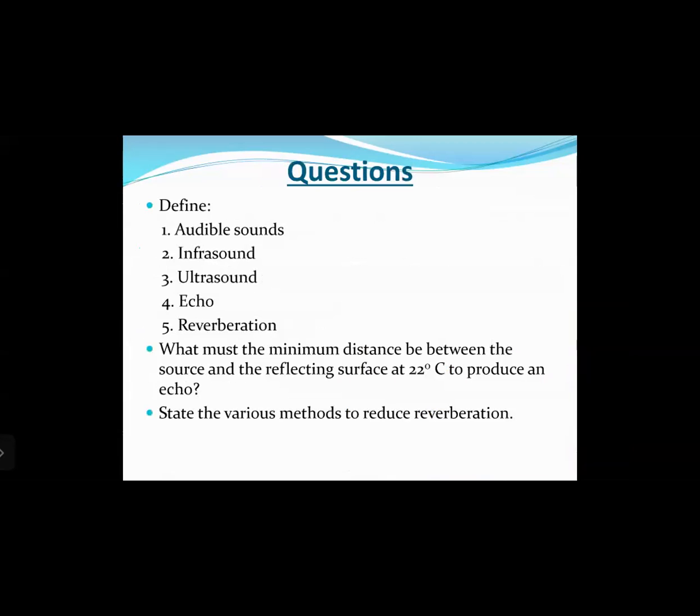Let us see certain questions that I expect students to be preparing. First of all, define audible sounds, infrasounds, ultrasound, echo, and reverberation. You can find those answers in the textbook. Second question, what must be the minimum distance between the source and the reflecting surface at 22 degrees to provide an echo?